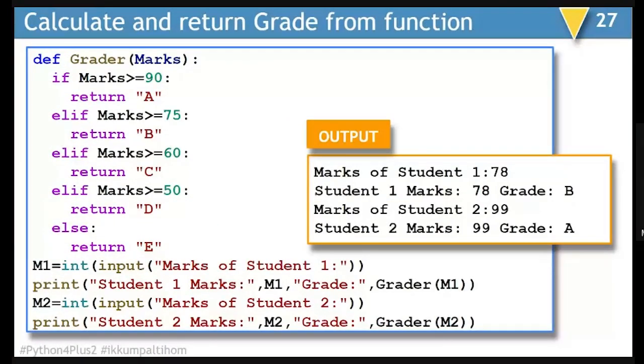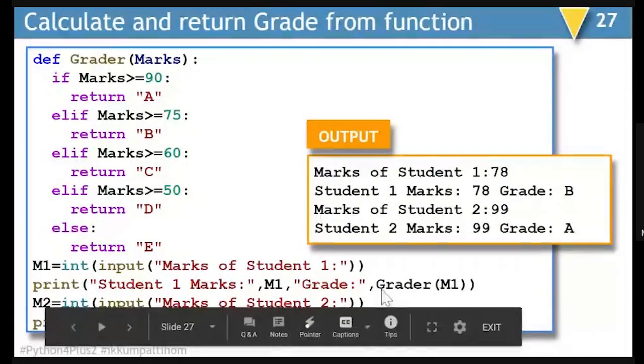Next example is calculate and return grade from function. In this case, suppose you want to display the result in a particular format, like in this case, I am displaying the result as "student 1 marks is this and grade is this." So I am writing a function as grader. Within the print statement only, I can call this function as grader M1. On the basis of marks, the grade will be displayed within this print statement.